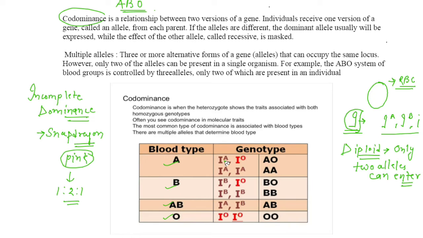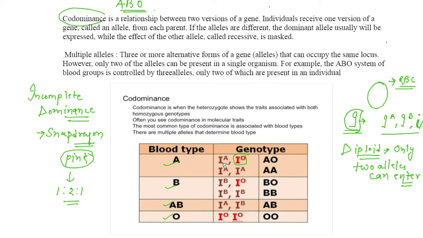See, when IA comes with IO. You know, this small i can be written as IO as well. So you can take IO also. In NCERT, small i is given, so don't get confused about that.